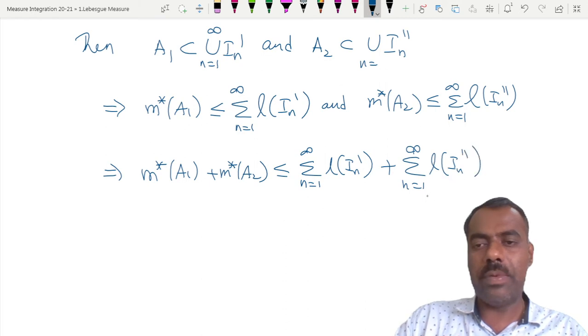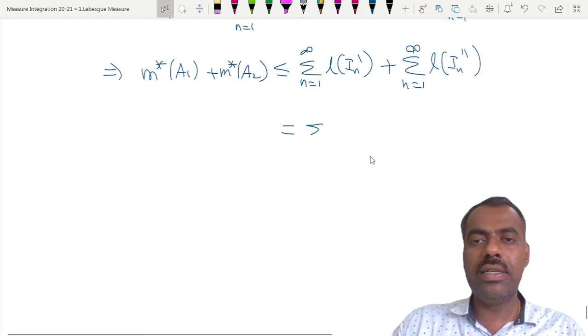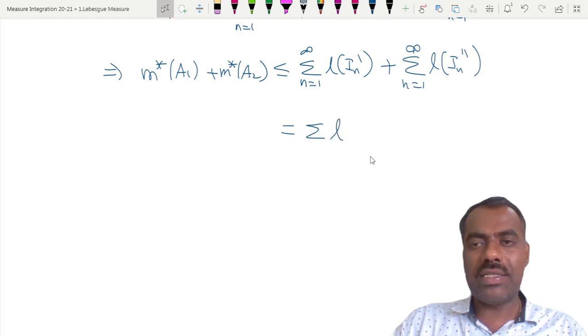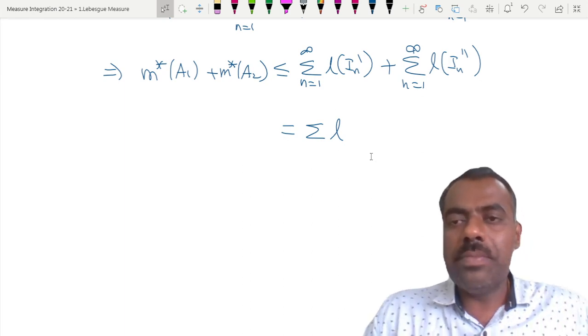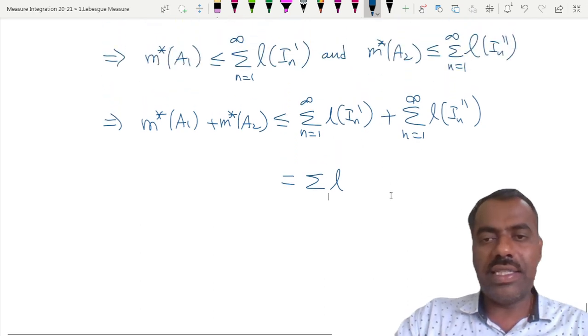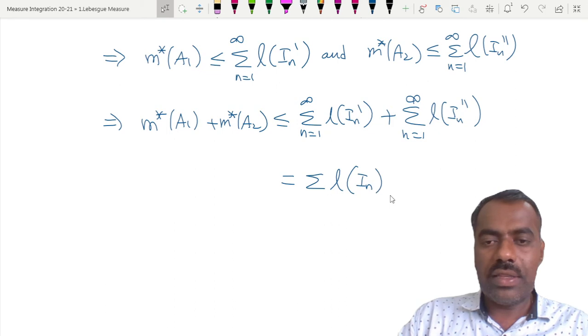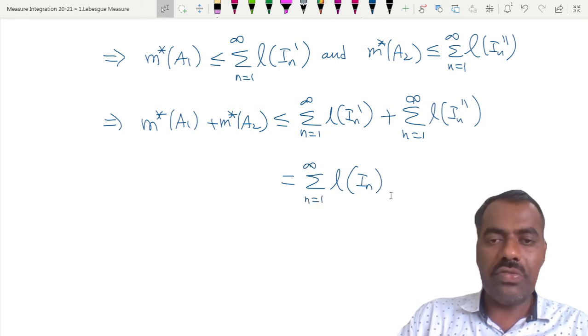Clear? But this is the same as the summation of L of I_n' plus L of I_n'', and you can check that this is the same as the length of I_n. Why? What is the reason?